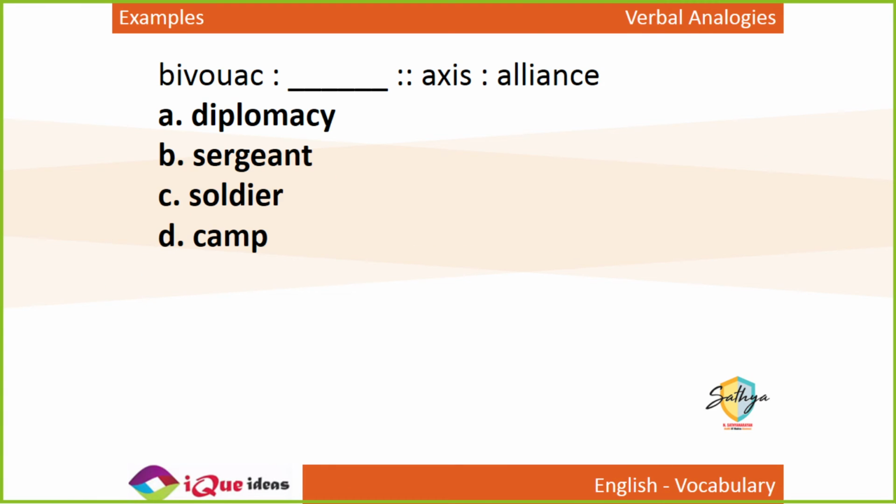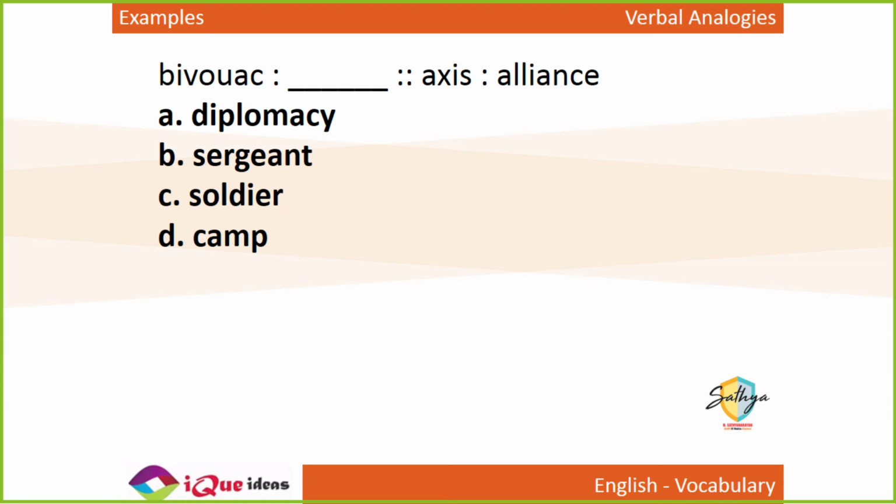Okay. Bivouac is to what? As axis is to alliance. During the World War, especially the Second World War, the group of all the parties who were with America were called the Allies, and the group of all the parties who were with Germany were called the Axis. So literally they are synonyms.